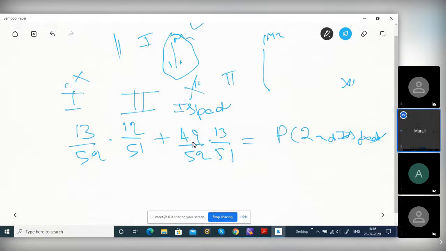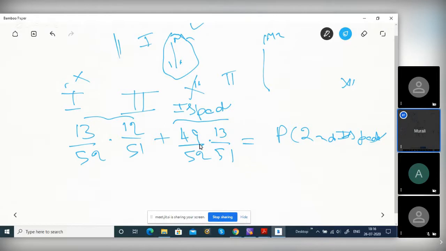That is not kept back, so there are only 51 cards. The first card is not a spread, then there are 13 favorable cards out of 51 cards. See, this is one possibility. This is another possibility, right? Is it clear? So why 39?